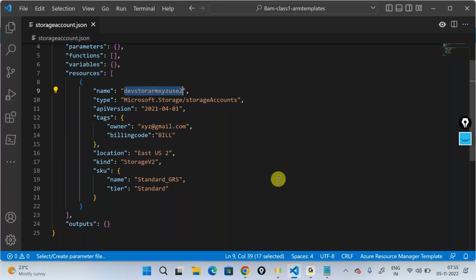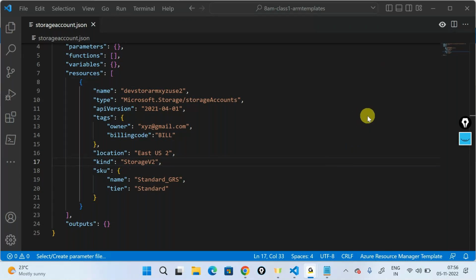But in the second scenario it will not fail, because I have updated a property called SKU, which could be updated. I can change the tier from LRS to GRS. That's the reason the template is telling me you can go ahead and update the resource. Yes, any questions? Is it clear how the template really works?